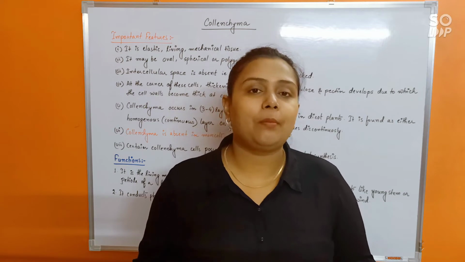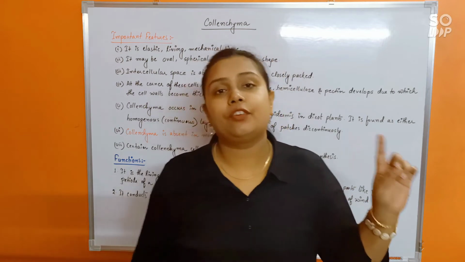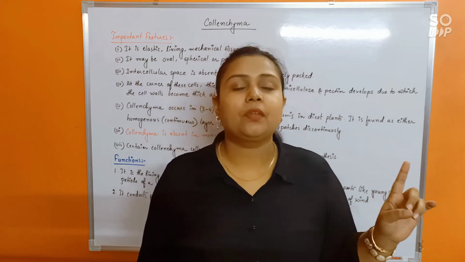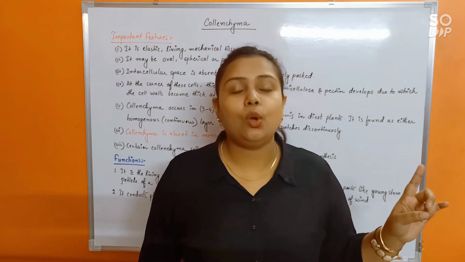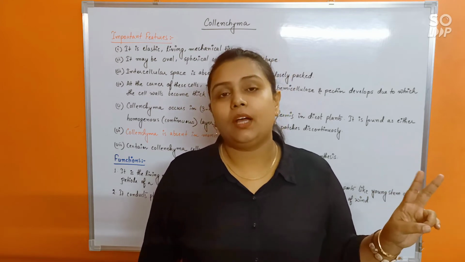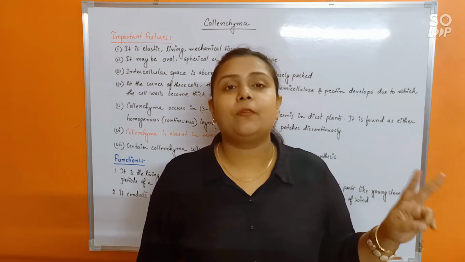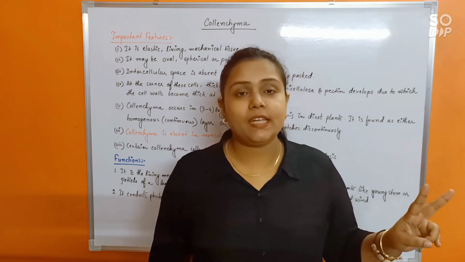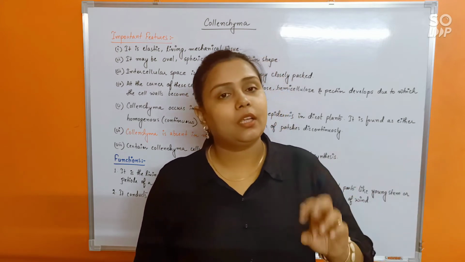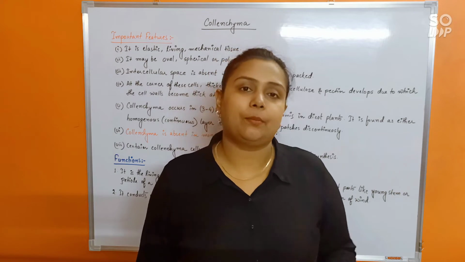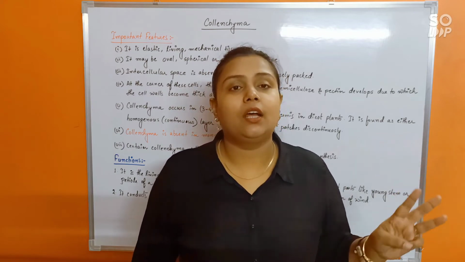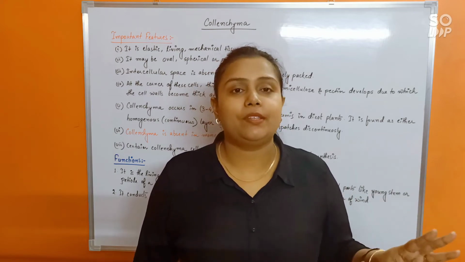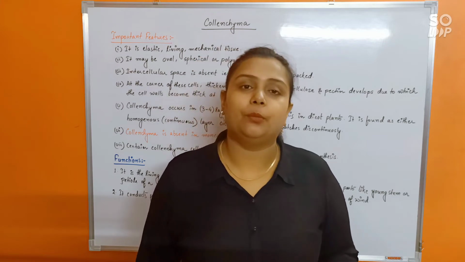So do remember these three important points. First, chlorenchyma is living mechanical tissue. Second, chlorenchyma possesses a cell wall made up of cellulose, hemicellulose and pectin, which helps it provide mechanical support to the plant. And third, chlorenchyma is only present in dicots, it's absent in monocots.